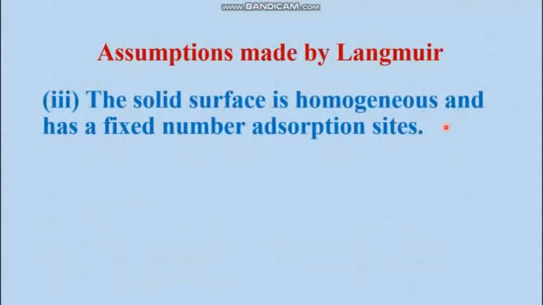The third assumption was that the solid surface on which the adsorption process is going on has adsorbing sites, that means the parts of the surface on which the molecules get adsorbed are called the adsorption sites. So these sites are equally distant. That means they are homogeneously distributed. The solid surface is homogeneous and has a fixed number of adsorption sites.